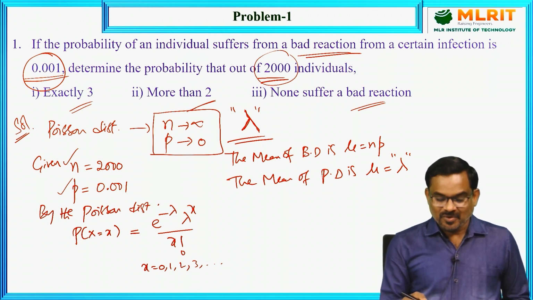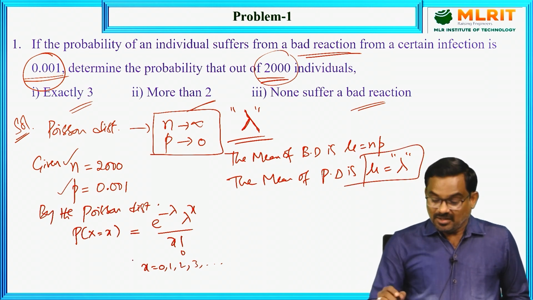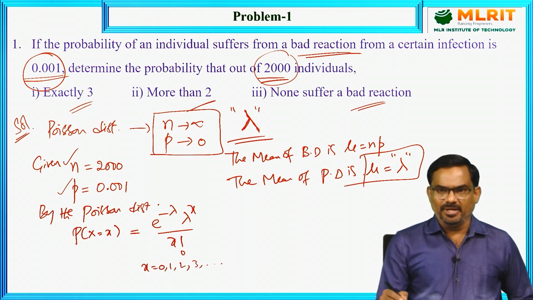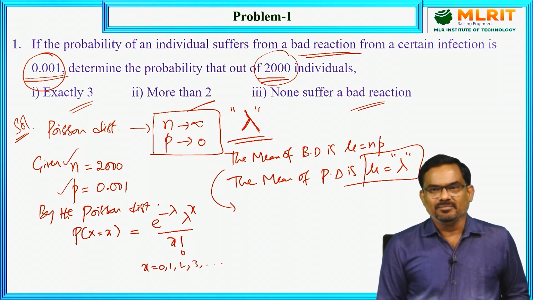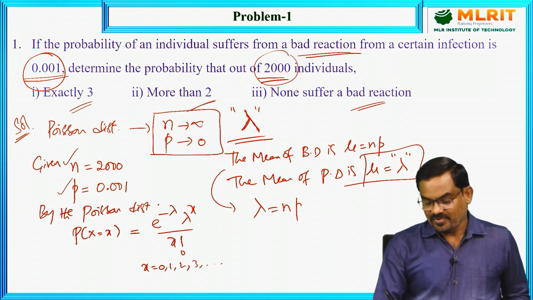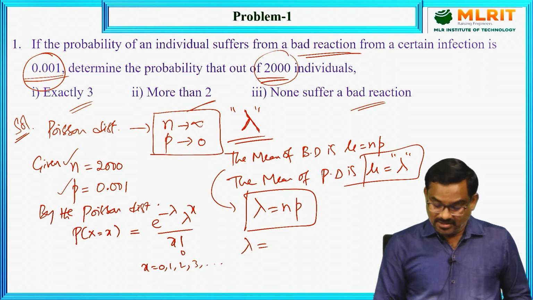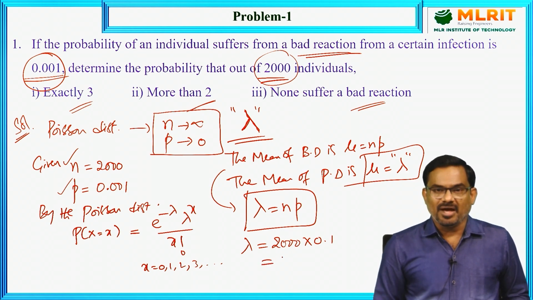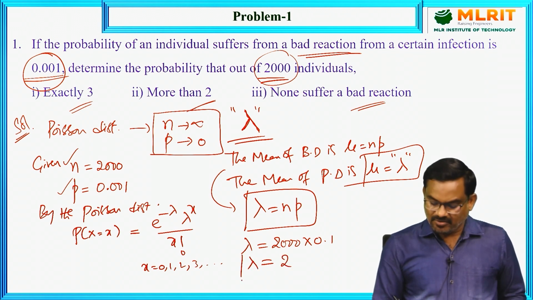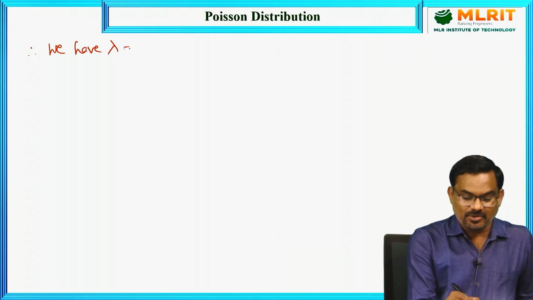That's why we apply the Poisson distribution. The Poisson distribution can be approximated from the binomial distribution by taking lambda equal to np. So lambda is 2000 times 0.001, and the answer is lambda equal to 2.